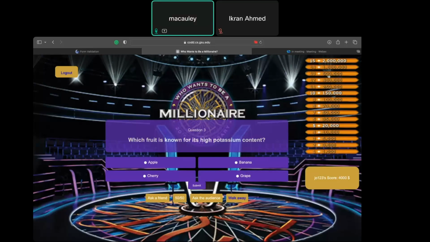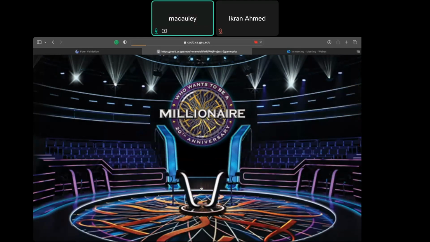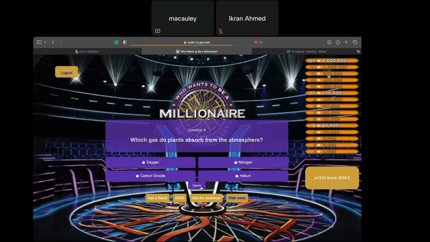We have 3 options at the bottom here. To help with questions, we have ask a friend, 50-50, and ask the audience. We also have the walk away option. So for the third question, it says, which fruit is known for its high potassium content, which is a banana. Submit. We got the answer correct, so our money keeps going up.